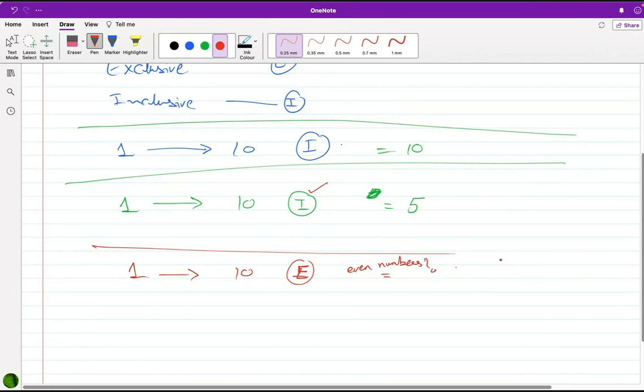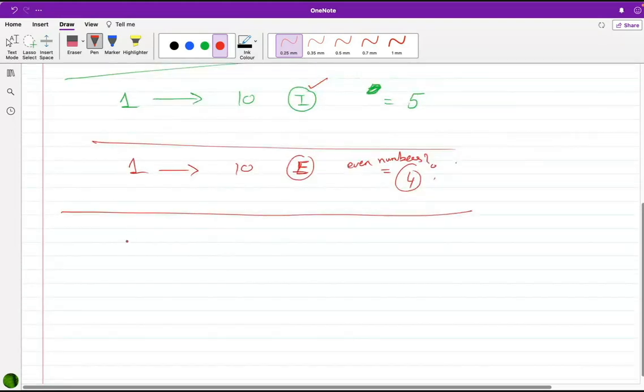How many even numbers are there? Exclusive of 1 and 10. Oh, okay. Besides those, then it's 4. It is 4. Okay.